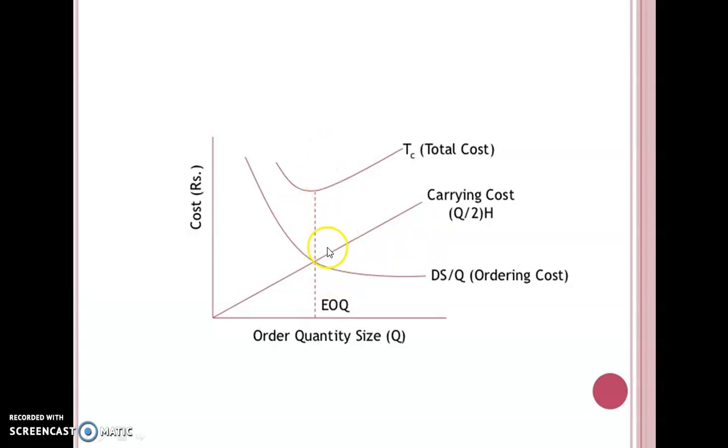In the previous slide we studied that EOQ is where C1 equals C3. When the C1 curve and the C3 curve intersect, this point is called EOQ, and EOQ is equal to square root of 2C3R by C1. This is the total cost curve. Total cost is equal to square root of 2 into C3 into R into C1.